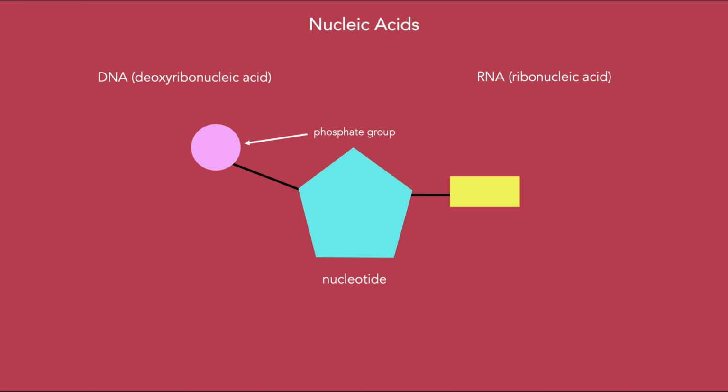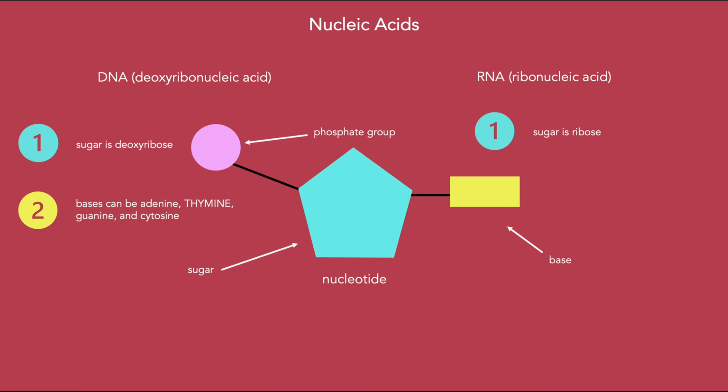Nucleotides are made of a phosphate group, sugar, and base. While the phosphate group for DNA and RNA nucleotides are the same, the sugar and base differs for DNA and RNA. For sugars, DNA nucleotides are made of deoxyribose sugar, while RNA nucleotides are made of ribose sugar. For bases, DNA nucleotides can either have adenine, thymine, guanine, or cytosine bases, while RNA nucleotides can either have adenine, uracil, guanine, and cytosine. And that is all for this video.